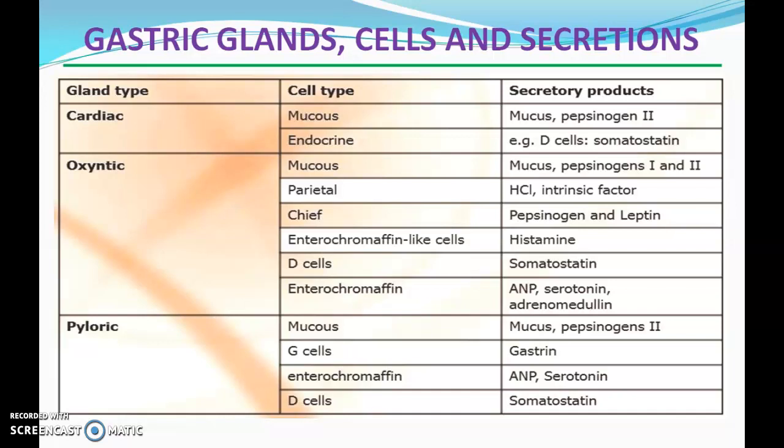These cells are different in different glands and their secretion is also different, although the names are the same. Like in cardiac glands, mucous cells secrete mucus. In endocrine cells, D cells are there which secrete somatostatin. In oxyntic glands, we have parietal cells, which are the important part of this gastric secretion, and HCl is secreted from these parietal cells. Chief cells are there for pepsinogen and lipase, etc.